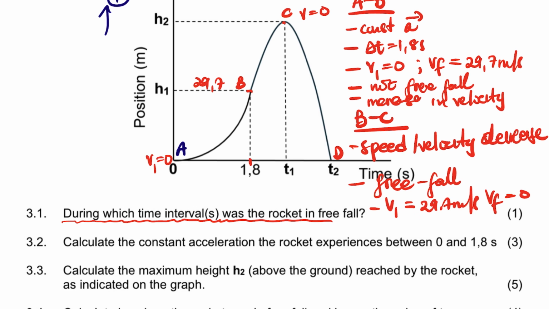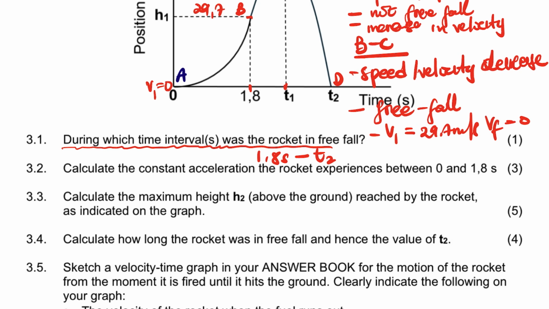We're going to use the time interval from 1.8 seconds to T2, up until it reaches the ground. The whole journey from here to here, it was in free fall. It was only the gravitational force acting on it.